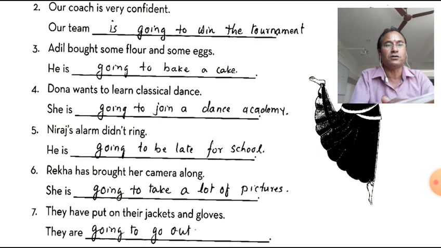Rekha has brought her camera along. She is going to take a lot of pictures. So here there is a similarity between pictures and camera. That's why we have used that. She is going to take lots of pictures. Now the 7th one: they have put on their jackets and gloves. They are going to go out. So they are planning to go out.